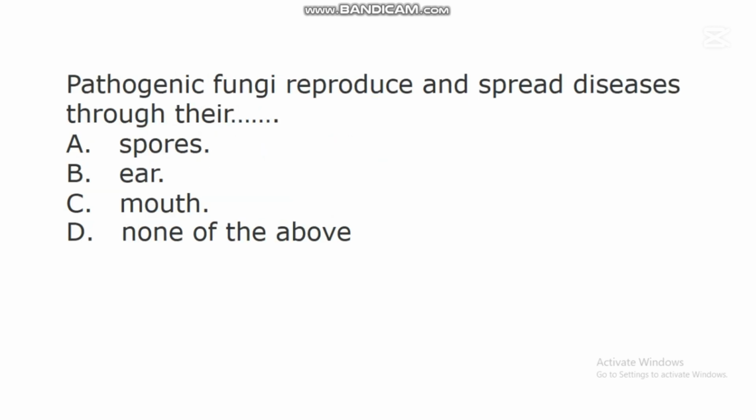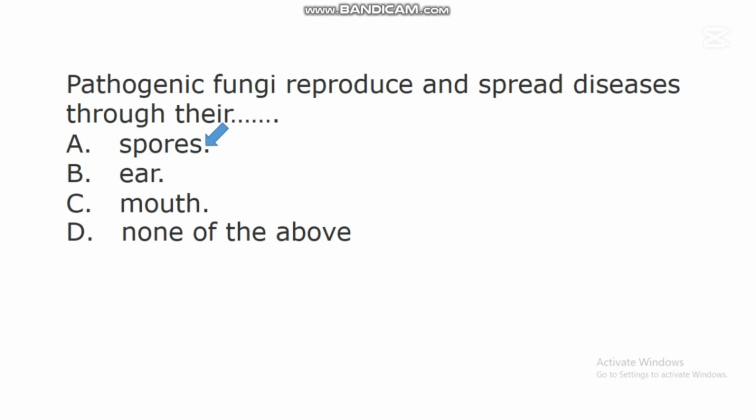The next question says, pathogenic fungi reproduce and spread diseases through their dash. A. Spores. B. Ear. C. Mouth. D. None of the above. In this question, the correct answer is A. Spores. A lot of pathogenic fungi reproduce through these structures called spores.